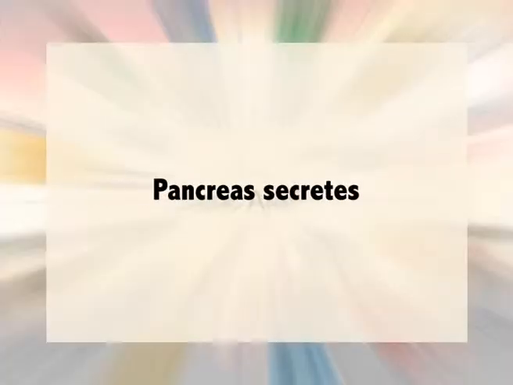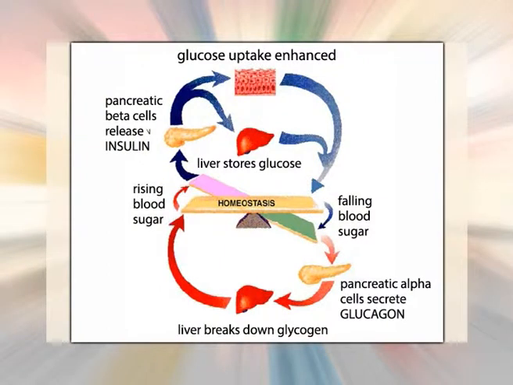Pancreas secretes insulin and glucagon. Both control glucose level in the blood. Hormones insulin and glucagon regulate the metabolism of blood glucose, each with an opposite effect. Insulin stimulates its target cells to take up and use glucose. This action lowers blood glucose levels. Glucagon stimulates its cells to break down stored glycogen and increase glucose levels in the blood.